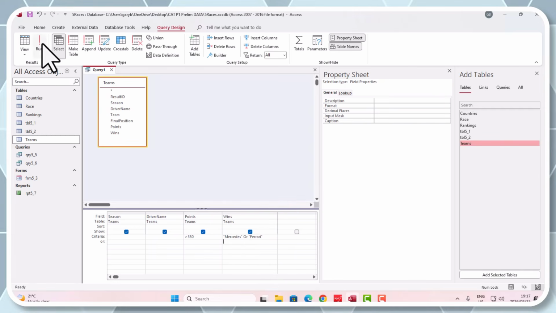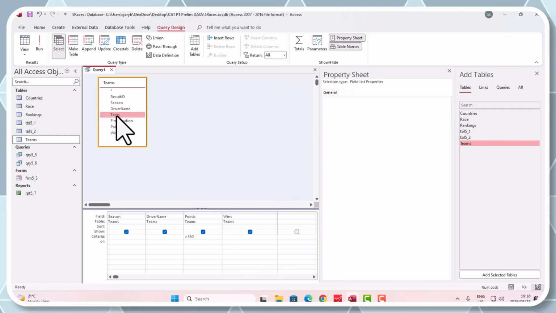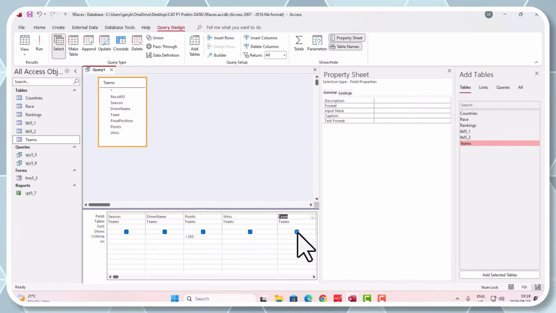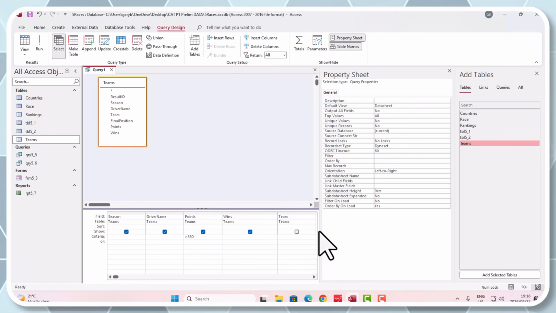All right, let's run our query, and, oh, that's odd, Mercedes or Ferrari. Did I do something wrong here? Oh, my soul, I know what I've done, guys. I did not bring in the team field. So that is quite interesting there, guys. So please make sure that you check that. They wanted the team, which wasn't originally there. So I'm going to bring in the teams, but I'm not going to display it. All right, did you see that, guys?